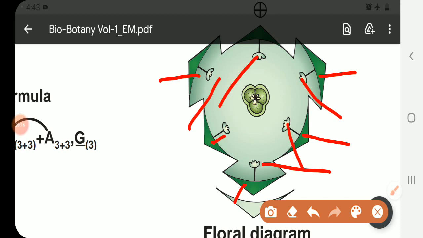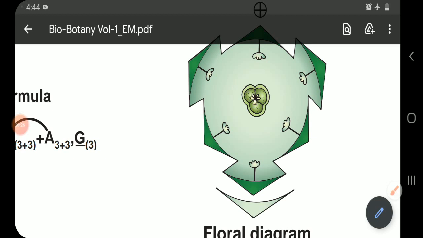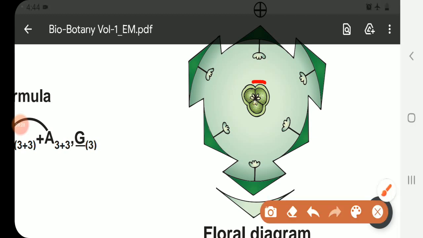So there are 6 stamens. The androecium is 6, that is 3 plus 3, but not fused. They are free, apostamenous, as I already told. If you observe the ovary, it is tricarpellary, syncarpous, and also a superior ovary. So this is the floral diagram.